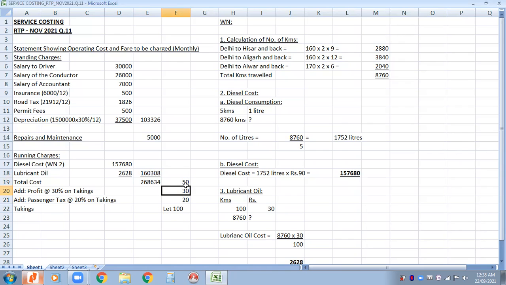Now you know what is 50, so you can automatically calculate what is 30. How do I do that? 268,634 into 30 divided by 50. Now, you know what is 30, then you can calculate what is 20: 161,180 divided by 30 into 20. Cross multiplication. Now you got the passenger tax. Either you go as per the cross multiplication we have done just now, or you can simply add these three. This plus this plus this will give you the total takings. That's it. That is done.